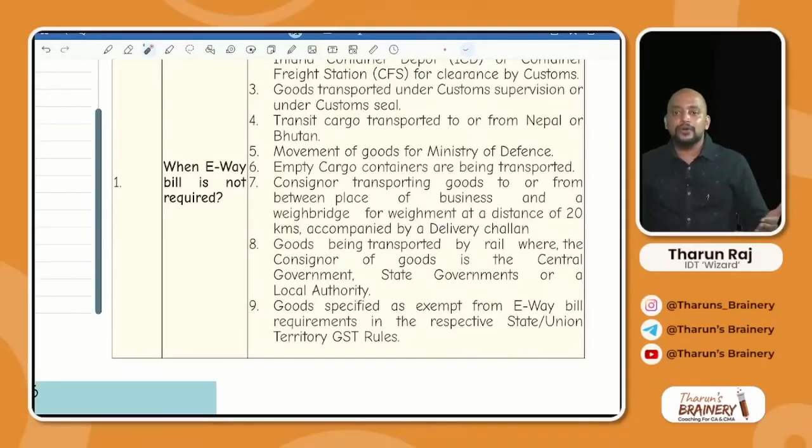Then empty cargo containers are being transported. So what is inside that? Nothing. Empty. But the container is goods, na sir. Like that you may argue. That's the reason why e-way bill is not required.